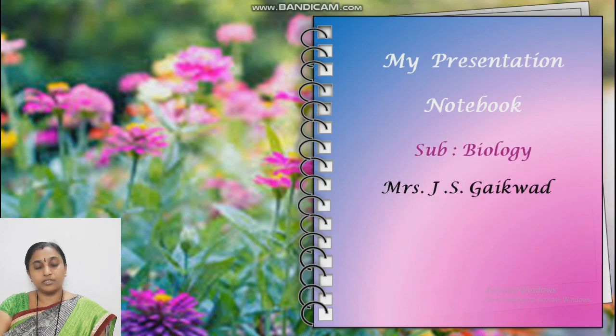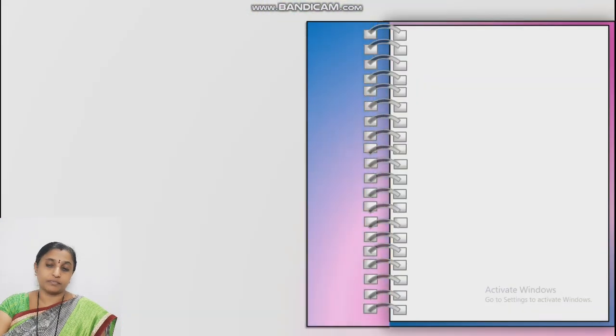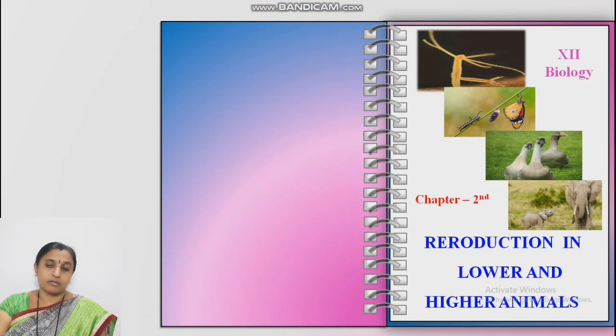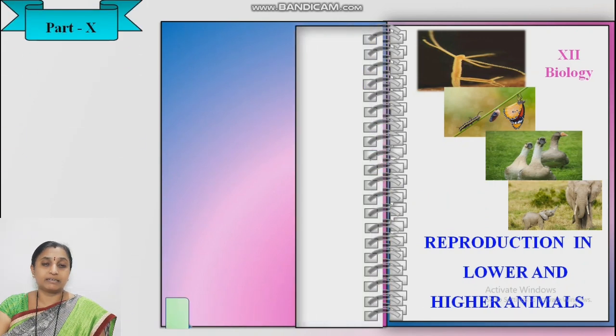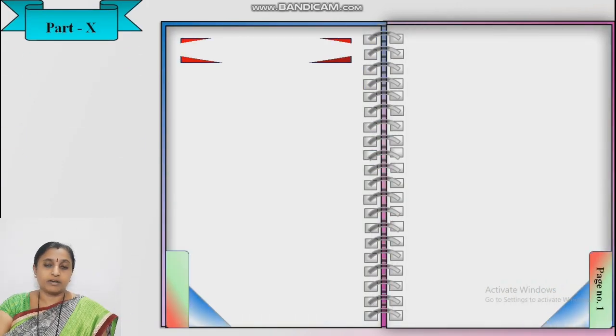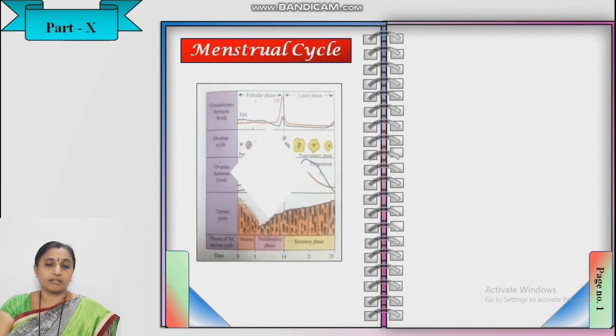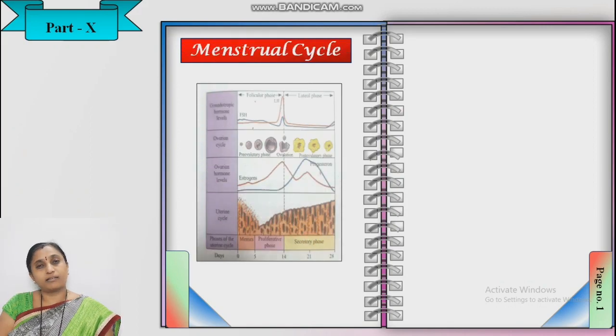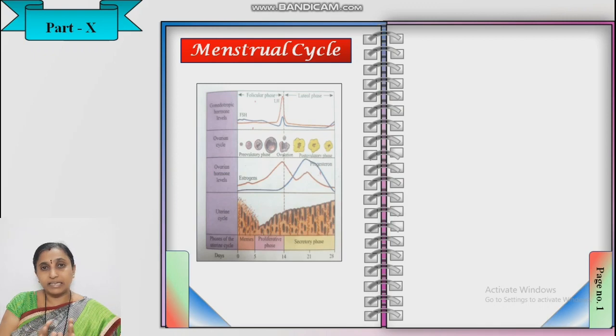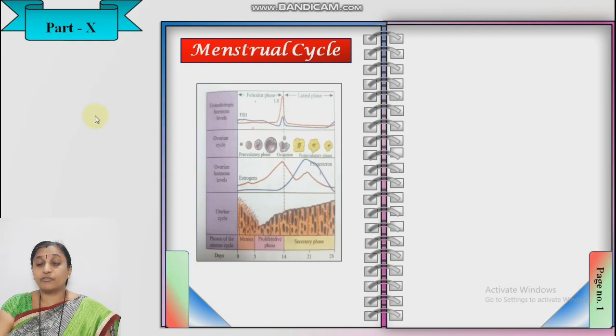Today we are going to discuss the next content, that is the menstrual cycle. We are still in second chapter, reproduction in lower and higher animals, 10th part, that is menstrual cycle. What is the menstrual cycle? It is a series of cyclic changes which occurs per month only in female human being, in female sex, and it is the characteristic feature of the primates. It is found in primate animals.